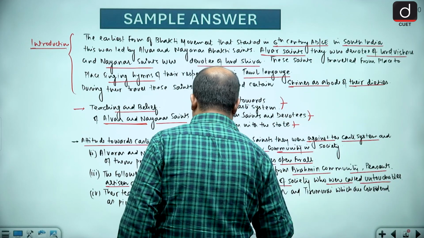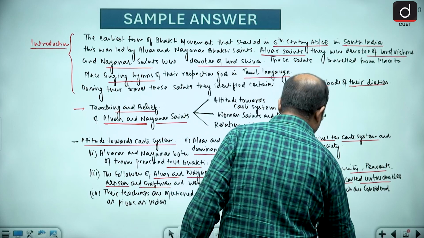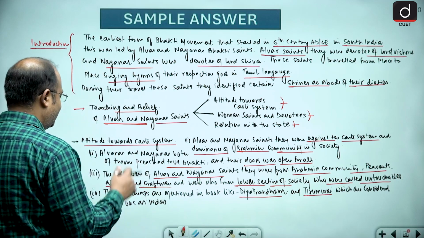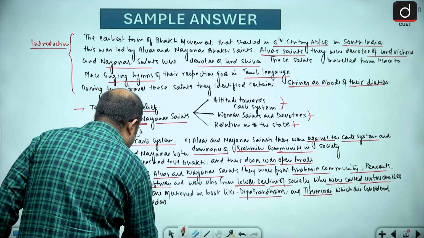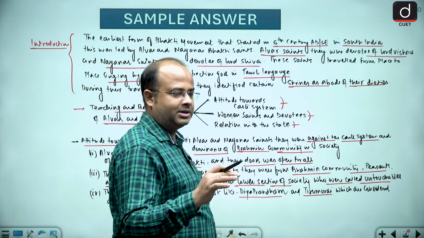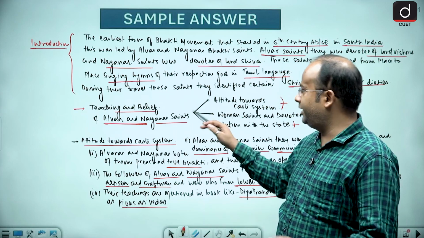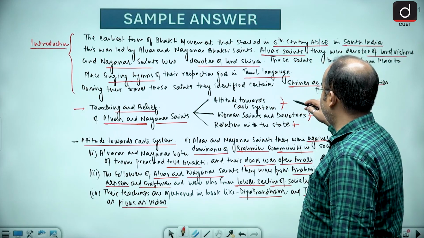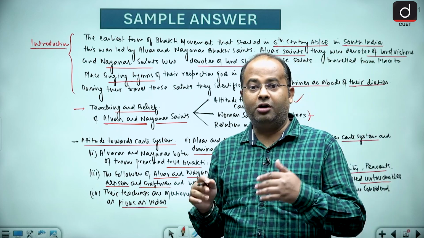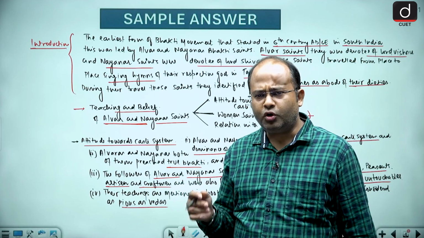Their teachings are mentioned in the books called Divya Prabandham and Tirumurai. They are considered as pious as the Vedas. So this is the first point that we have discussed, that is, the attitude towards the caste system. We understood that they were always against the caste system and the dominance of Brahmin in society.